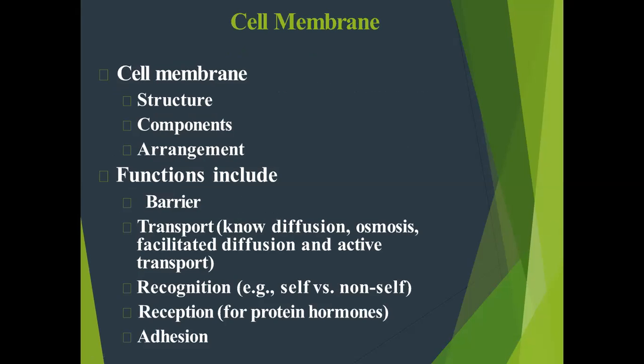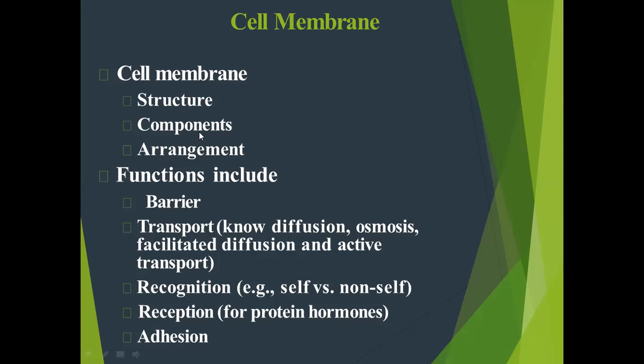This cell membrane is also known as plasma membrane, cytoplasmic membrane, or biological membrane. It separates the interior of all cells from the outside environment, and it also protects the cell from the outer environment. This cell membrane are made up of lipid bilayer. It is a fluid mosaic model given by Singer and Nicholson in 1972 and got the Nobel Prize.